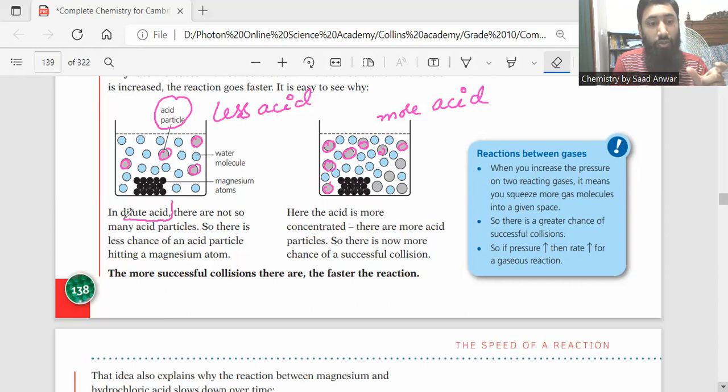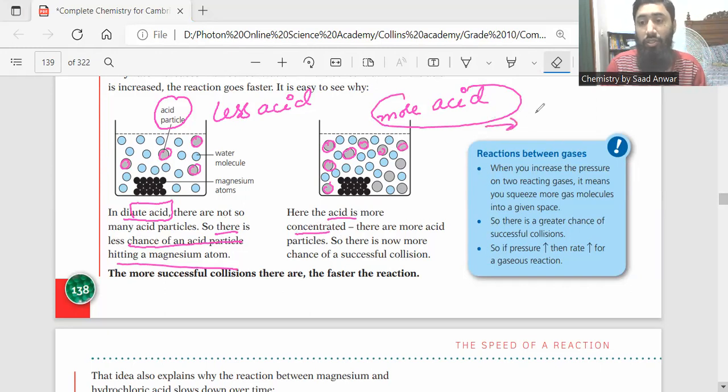And this is a dilute acid, because dilute acid means fewer acid particles and more water. And this is concentrated. Concentrated acid means more acid particles as well. So there are fewer chances of acid particles colliding with the magnesium atom. But here, in the case of concentrated acid, the concentration of the acid is high.